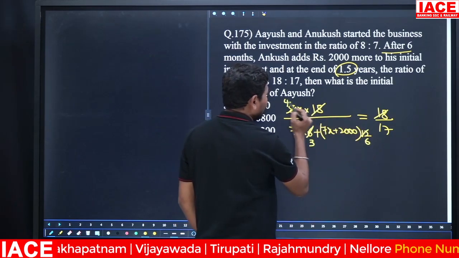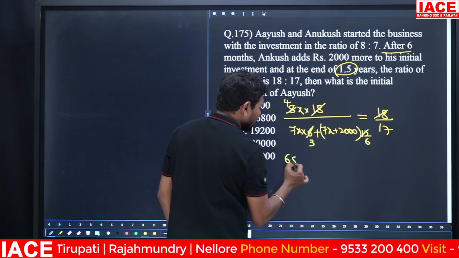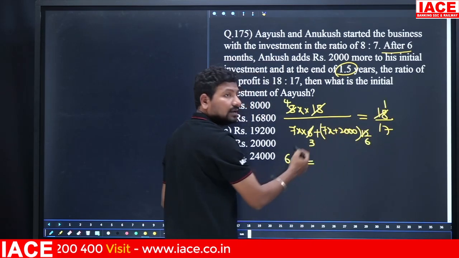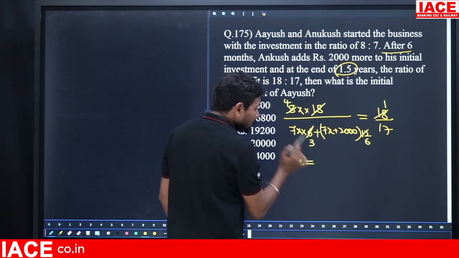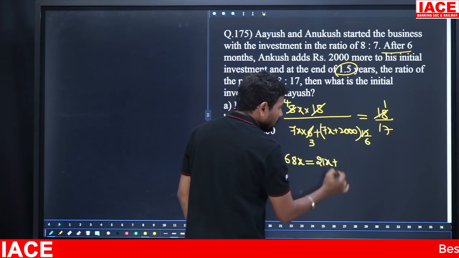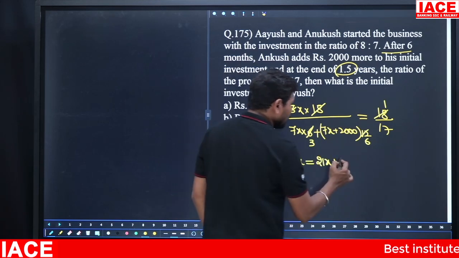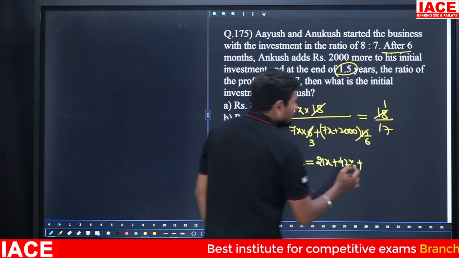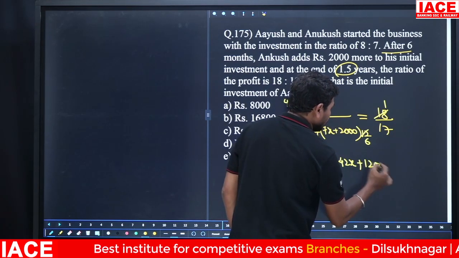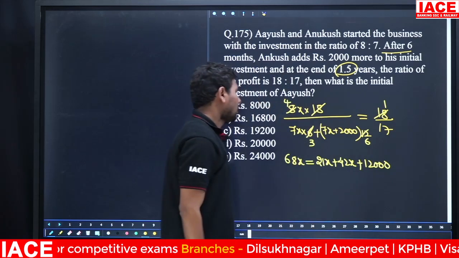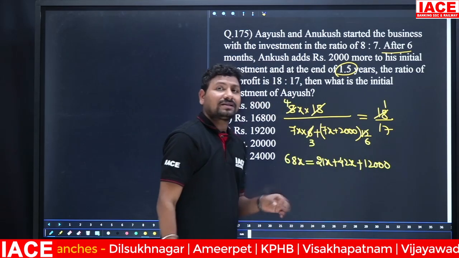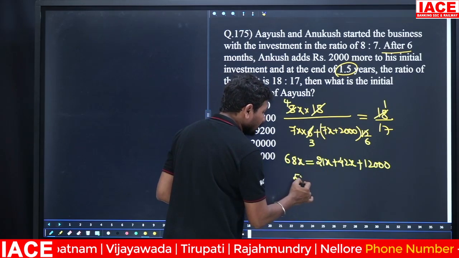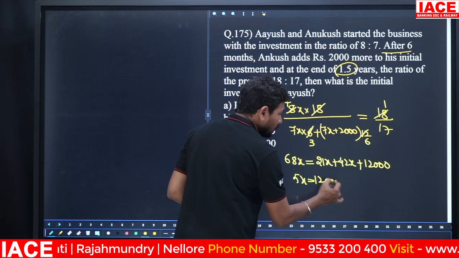Then 17 4s are 68x is equal to, here a 1 multiplied by any number gives the same number, 7 into 6 is 21x, plus 6 7s is 42x, plus 6 2s is 12,000. Now 21x plus 42x is equal to 63x. 63x removed from 68x is 5x. 5x is equal to 12,000.